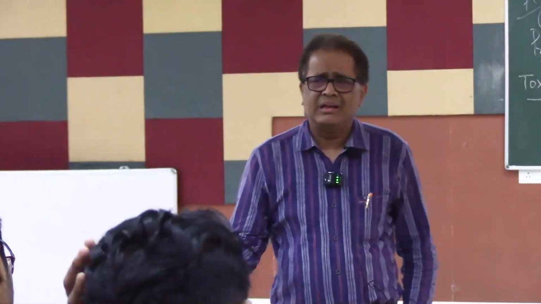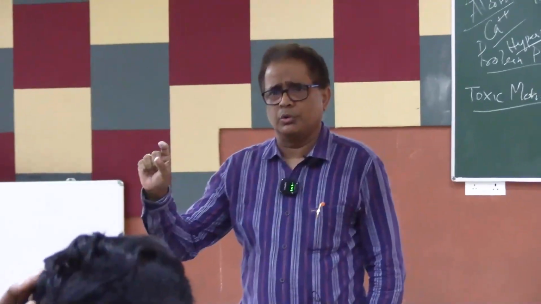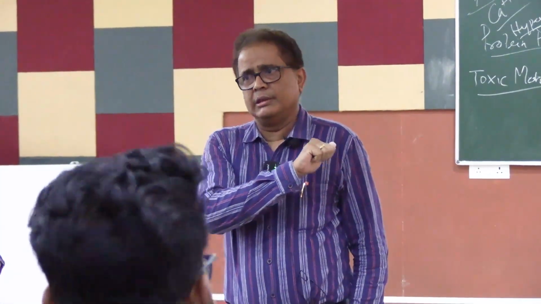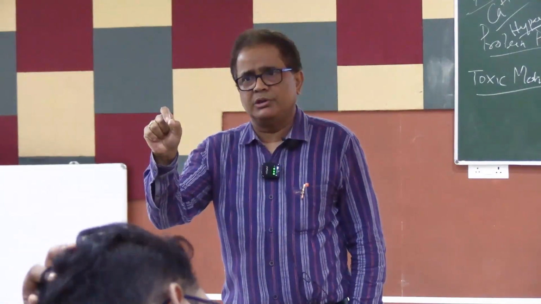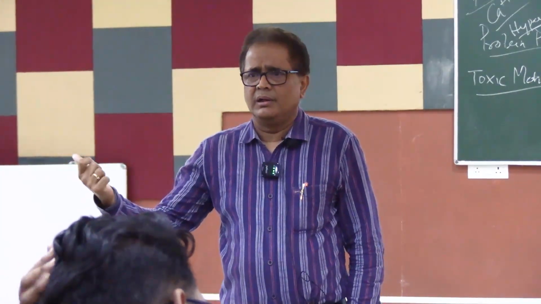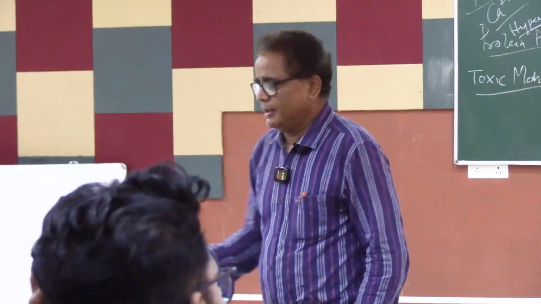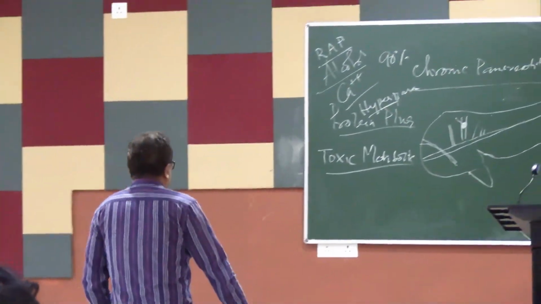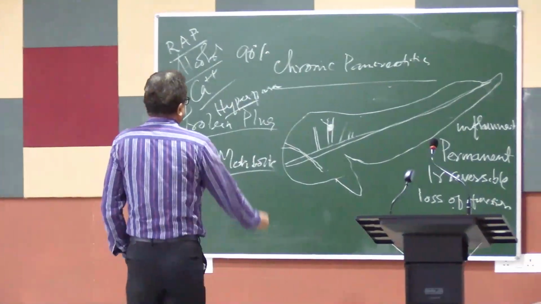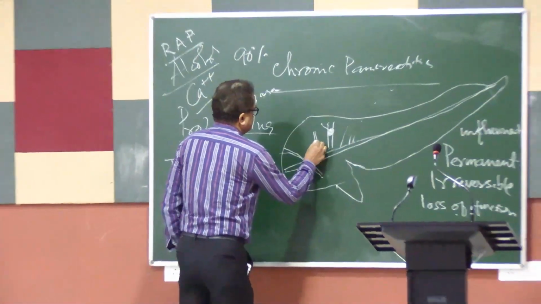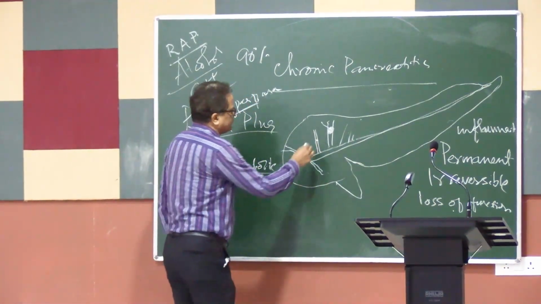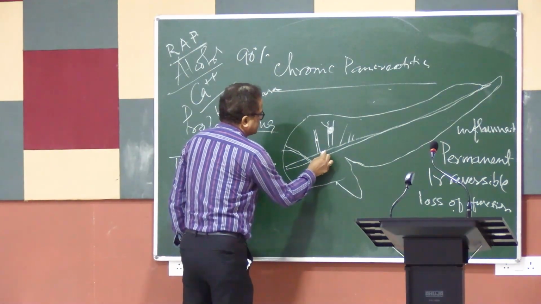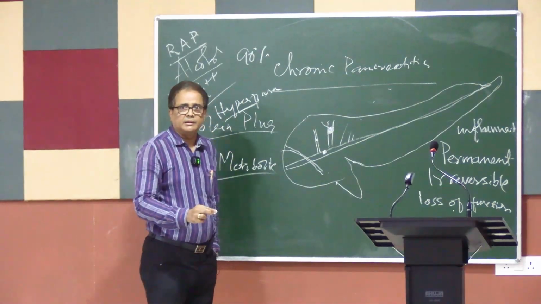Why does it happen? There are plenty of theories. I am not going into that. The protein plug theory, examiners will ask. Besides that, there is an ischemic theory, and nociceptor hyperstimulation theory. So these theories are there, but basically what happens, either in the main pancreatic duct or in the side branches, there will be multiple obstructions. That obstruction may be due to a protein plug, or there is an actual stricture in the main pancreatic duct.